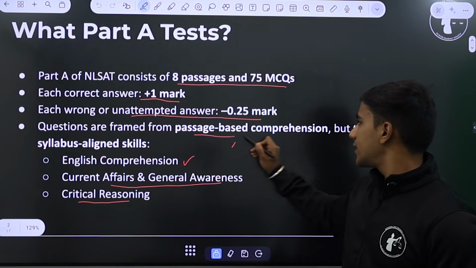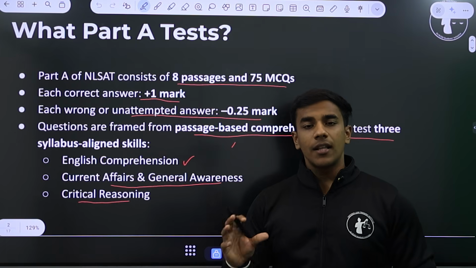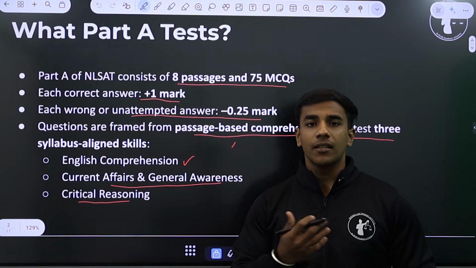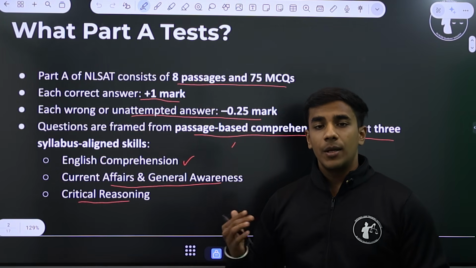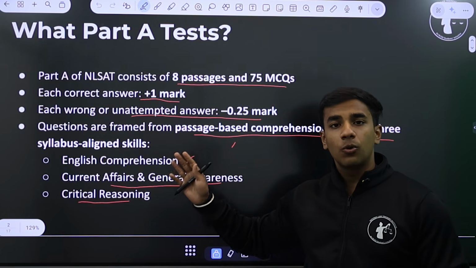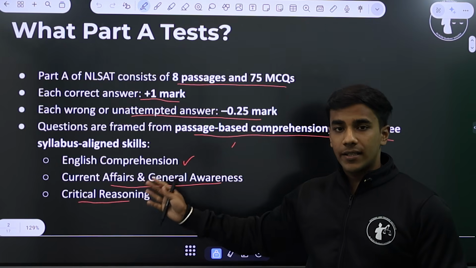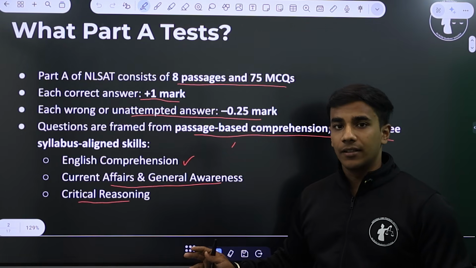Questions are framed from passage-based comprehension but test all 3 skills. So at first glance, the paper comes across as a reading comprehension heavy paper, but if you read it deeply, analyze it closely, you will see that even though questions are in the form of reading comprehension, the 3 sections that are tested are English, GK and critical reasoning.